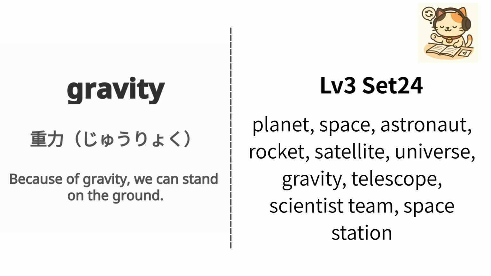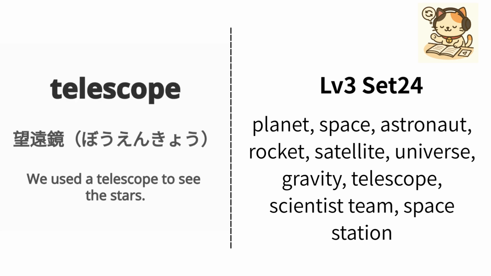English is gravity. Japanese is 重力. Example, because of gravity, we can stand on the ground. 重力があるので、私たちは地面に立つことができます. Repeat, gravity, gravity.